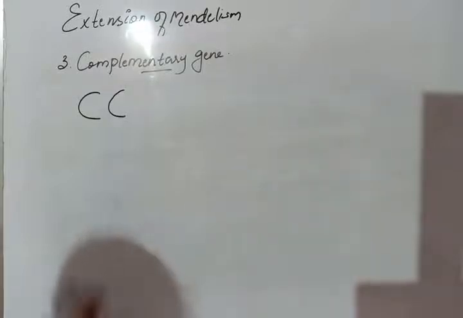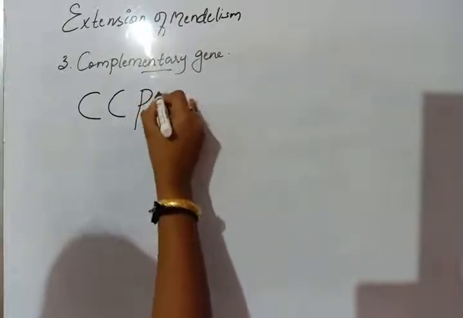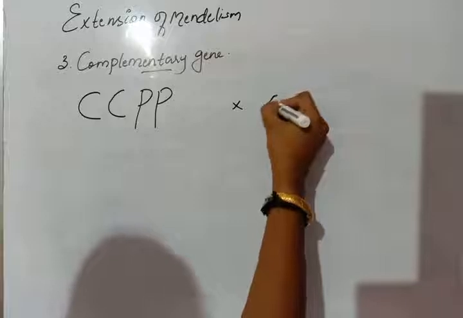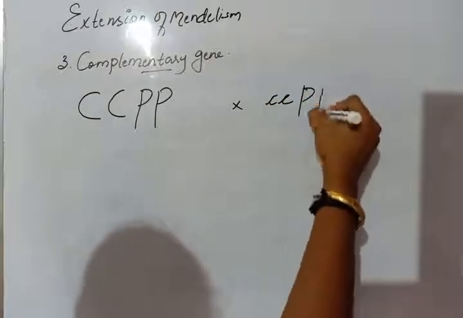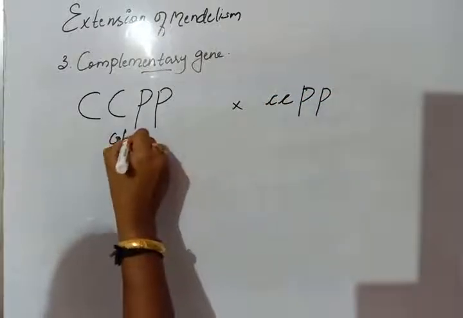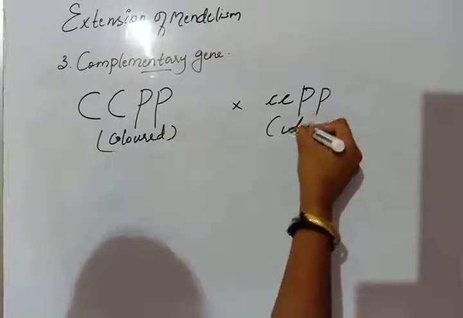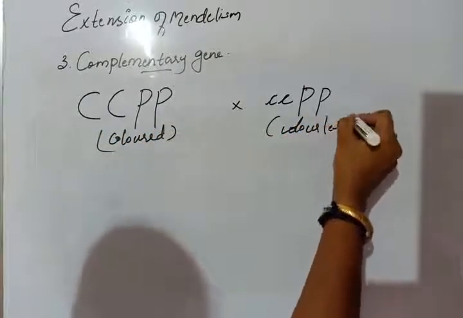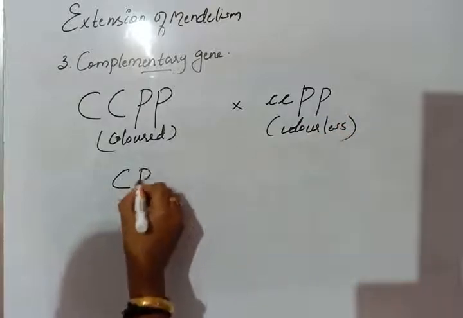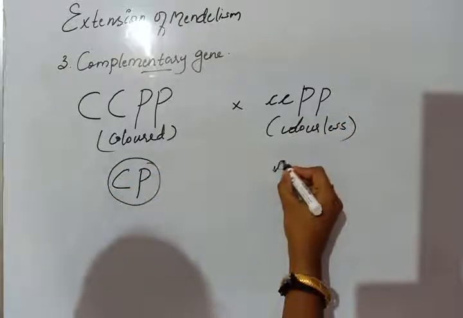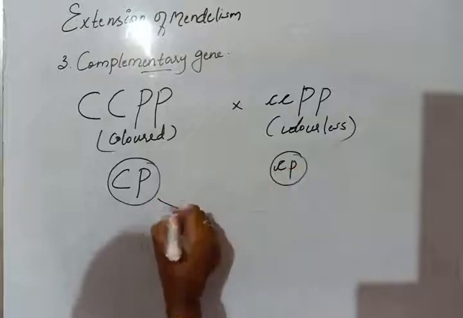So this is colored, that is purple color, and this is colorless. So we obtain gametes. These gametes undergo fusion.